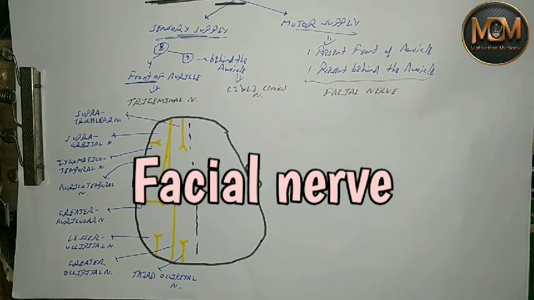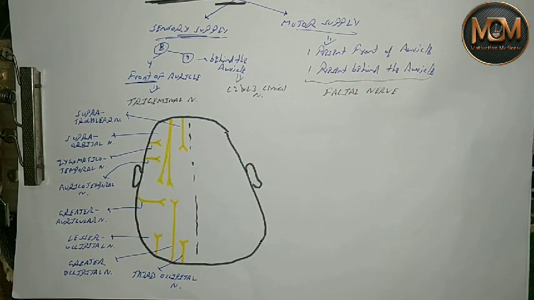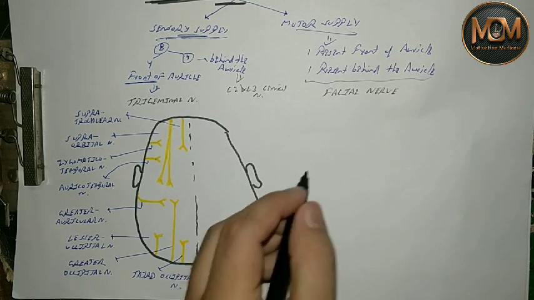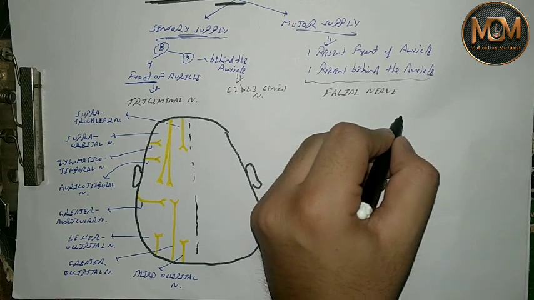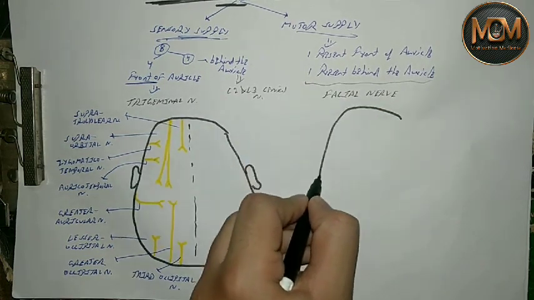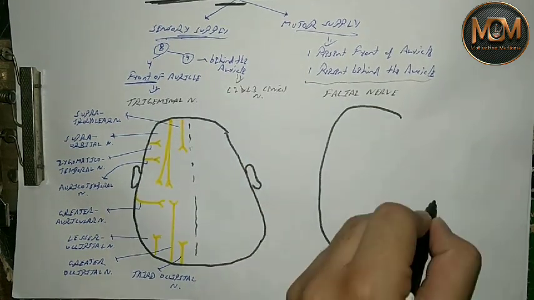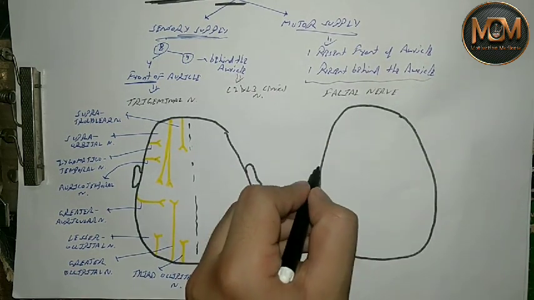So for that also we'll draw a simple diagram. We just need to draw the skull, then the auricles.